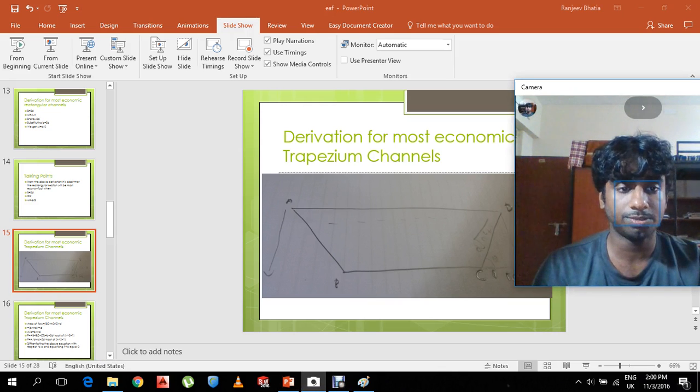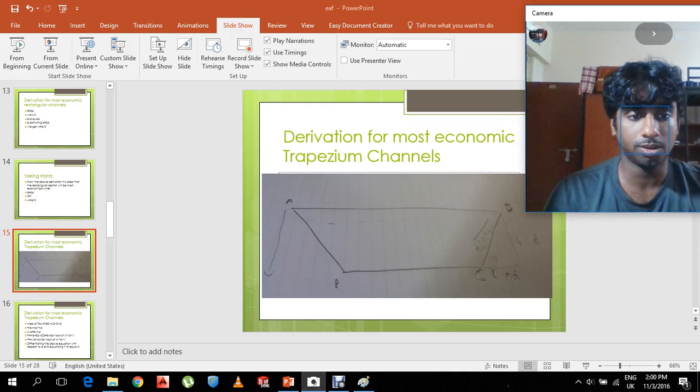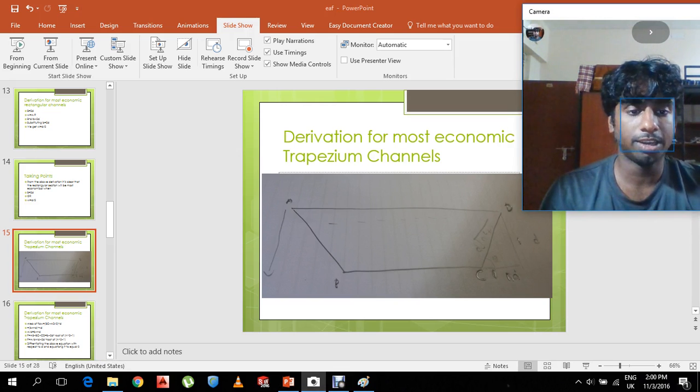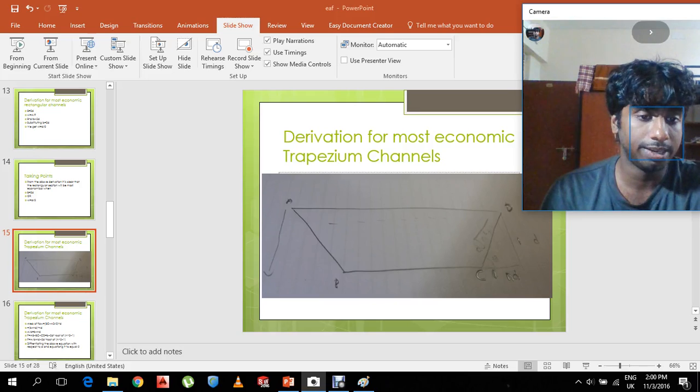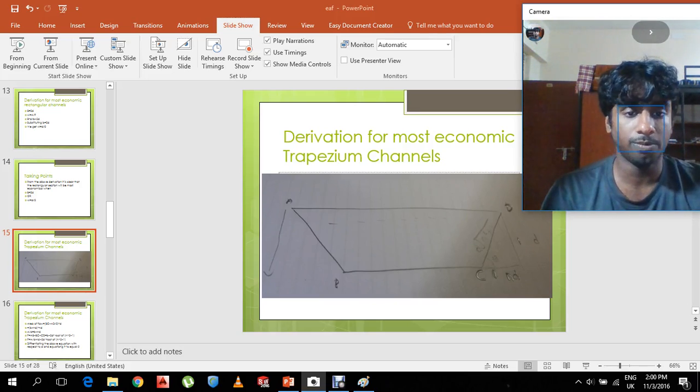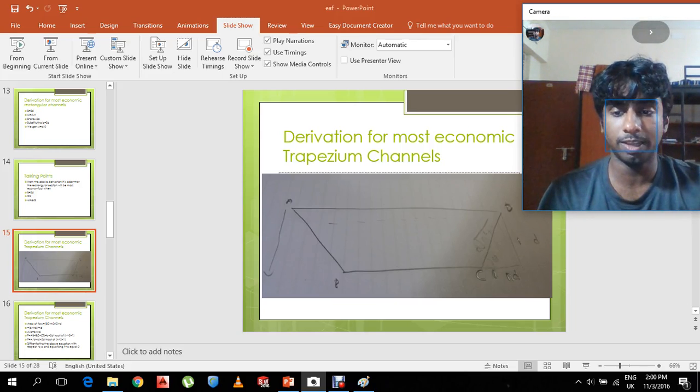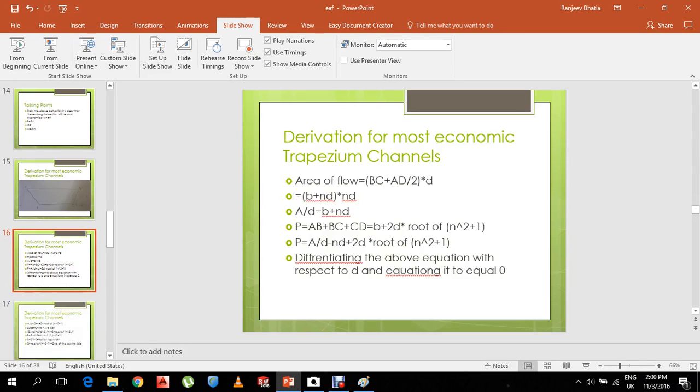Here I would like you to take a very close look at the figure. The figure over here, we take this as nD and this as D. We know that this will be proportionate to this, so the sloping side will be equal to the square root of D square plus (nD) square, D into root of n square plus 1 will be the sloping side. This is very important as we are about to use its area.